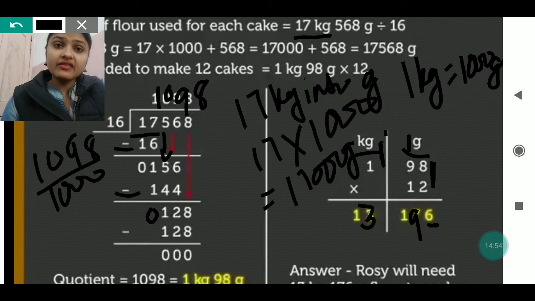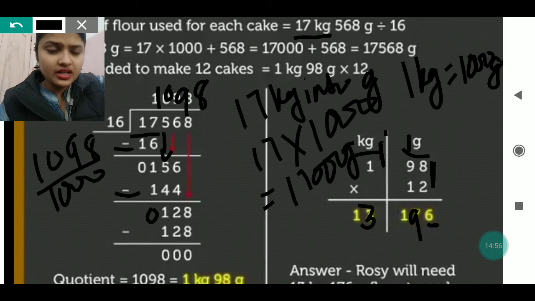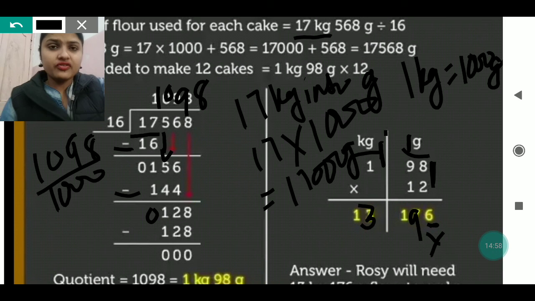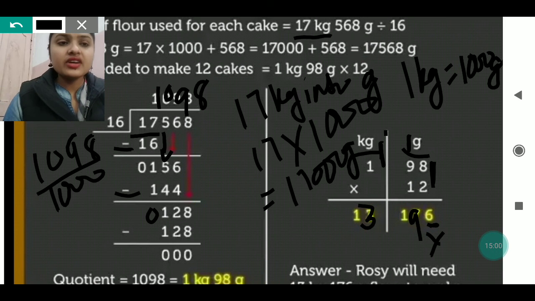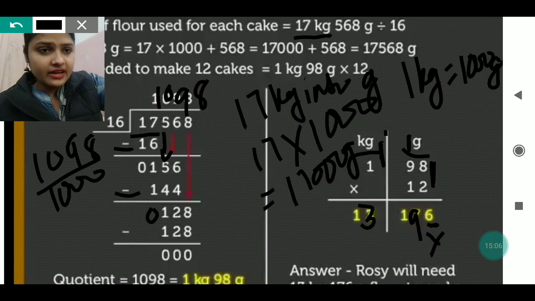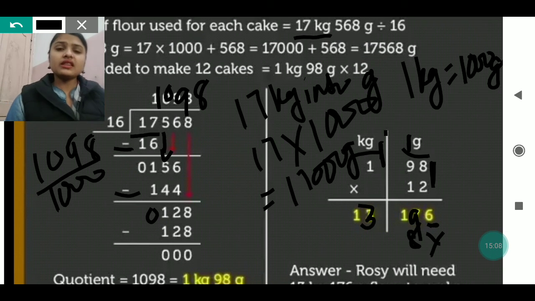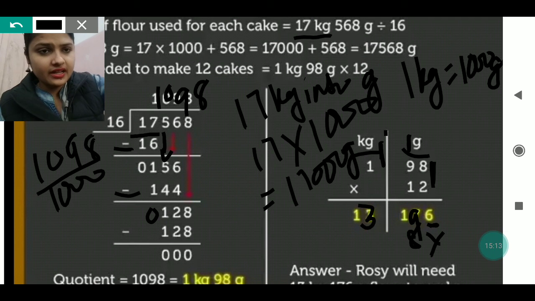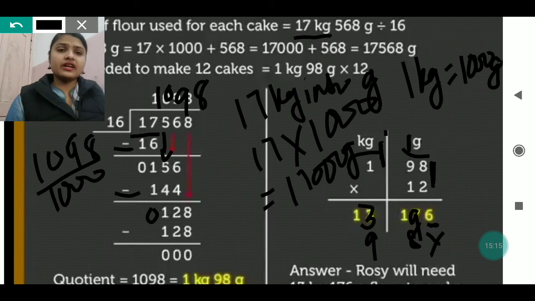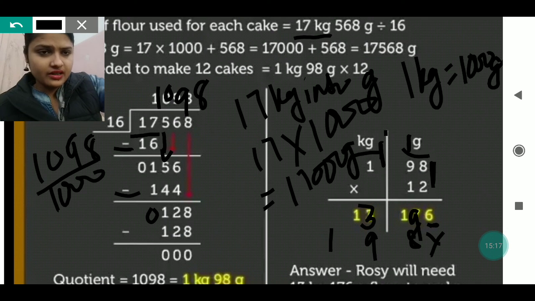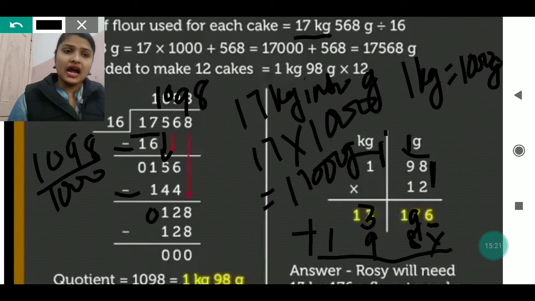After that, for multiplying with the next digit, you will put one cross just below the first digit from the right. After that, you will start multiplying again. When you read the table of 1, 8 times you will get 8. So 8 you write downside. Then again you read the table of 1, 9 times, you will get 9. After that, 1 time 1, then you will write this. After that, you have to add both.